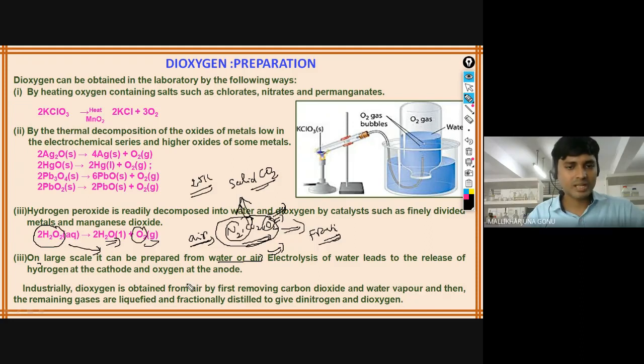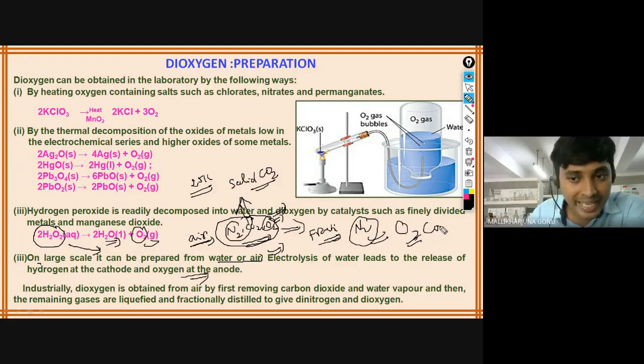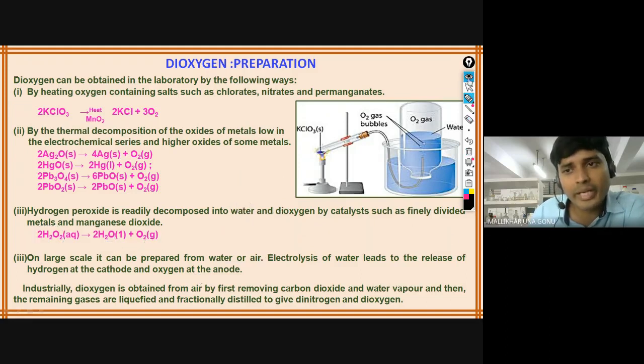So that is the reason. By this, a mixture of compounds can be separated. If you take the air, what can be prepared? Nitrogen gas can be prepared, which can be used for an inert atmosphere, and oxygen gas can be prepared, and carbon dioxide, which is dry ice. So many compounds can be prepared, right? This is how dioxygen can be prepared.